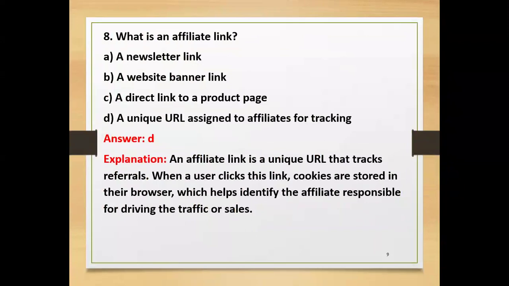Then, what is an affiliate link? Is it a newsletter link, a website banner link, or a direct link to the product page? A unique URL assigned to the affiliates for tracking. The answer is D. The name itself indicates it is an affiliate link, uniform resource locator, assigned to affiliates for tracking purposes. An affiliate link is a unique URL that tracks referrals. When a user clicks this link, cookies are stored in their browser, which helps identify the affiliate responsible for driving traffic or sales.